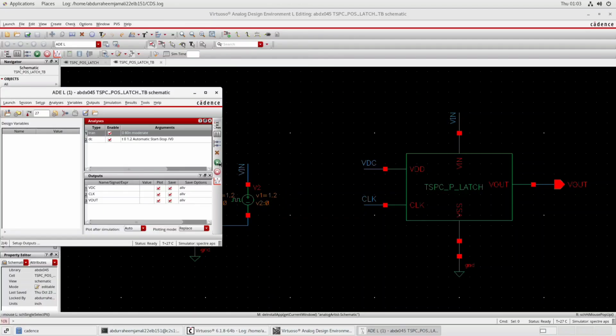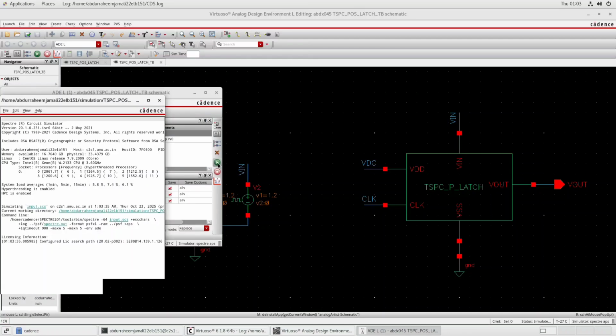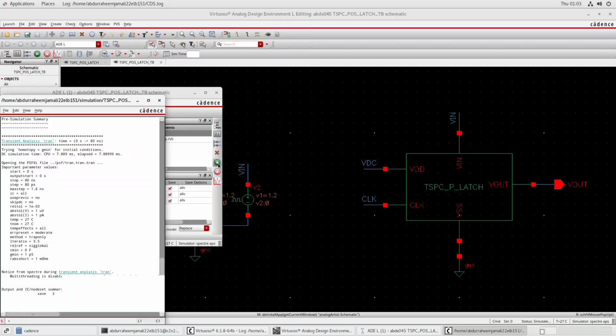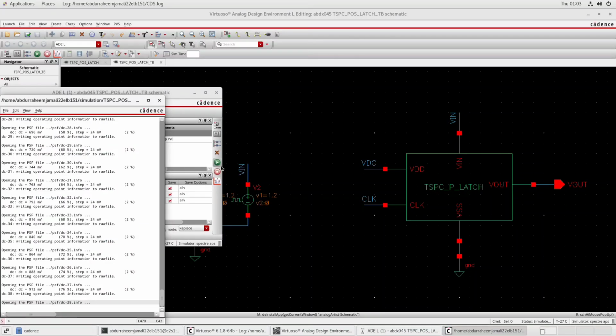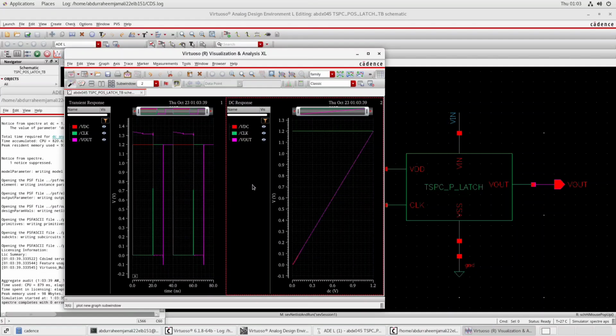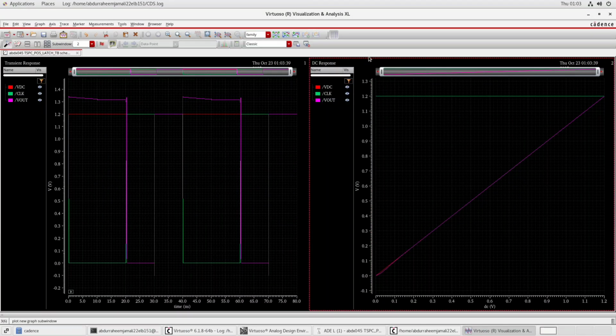For simulation, you just click on this play button. So I will click on this, and our simulation is being run. After our simulation has been run, we'll maximize it and see the behavior of both.